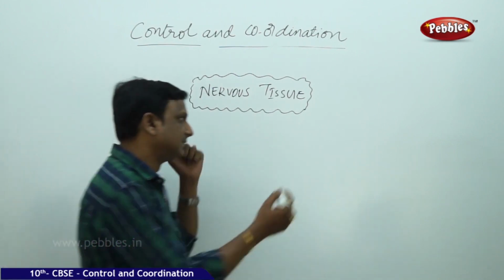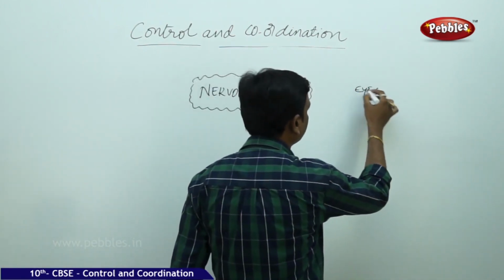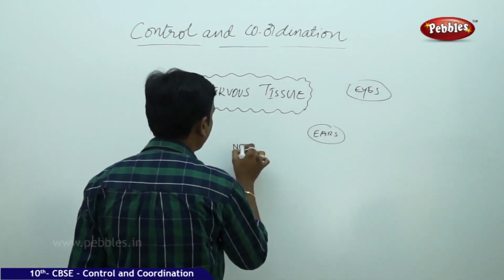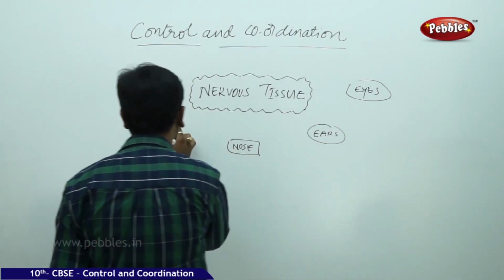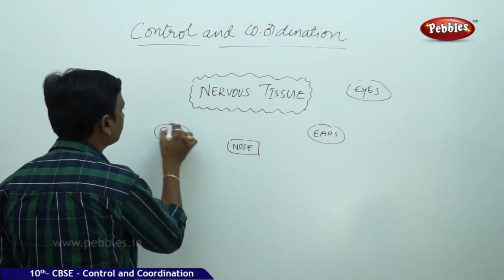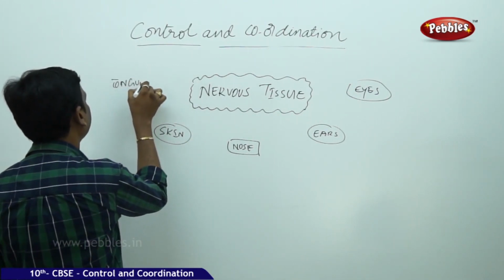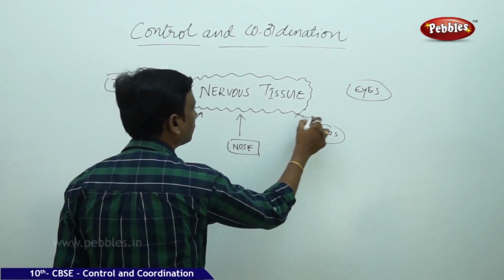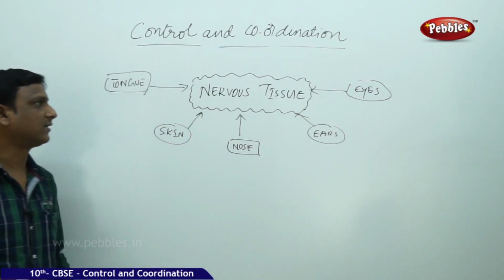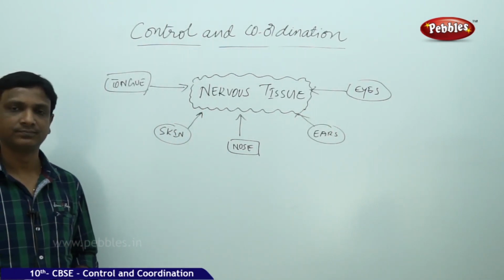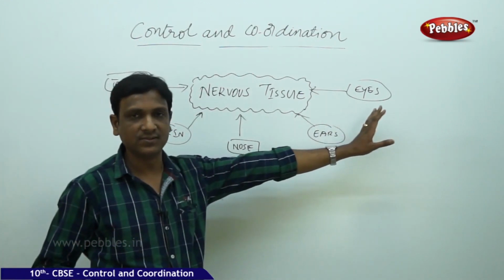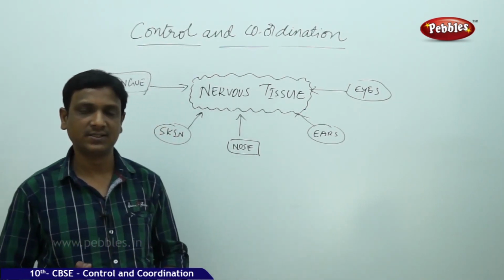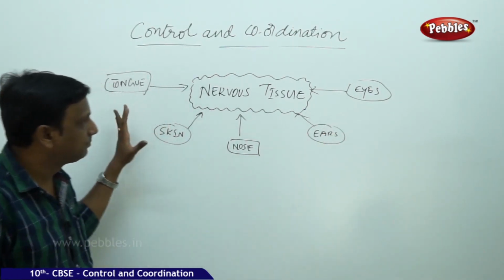At the same time, these organs are connected to this nervous tissue. How are they connected? See our eyes, ears, nose, skin, tongue. So all these are connected to this nervous tissue. These are all our sense organs. We know these are the sense organs by which we can sense the change in the environment. These organs help to sense the change.